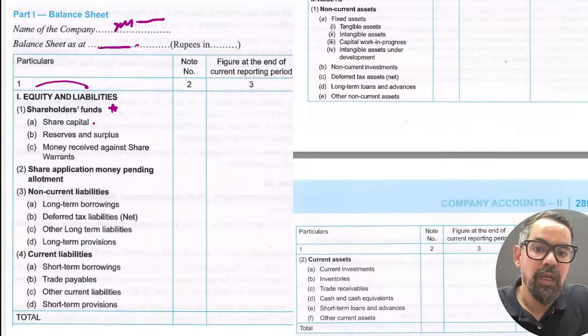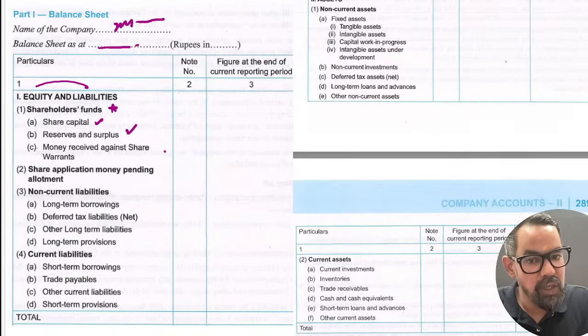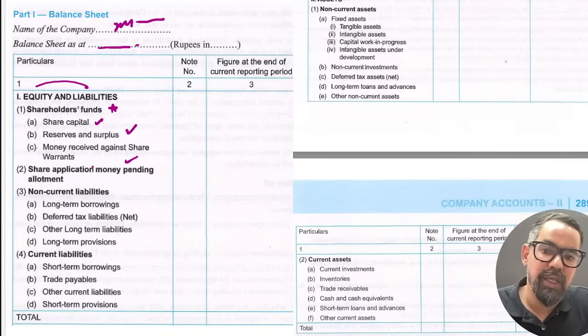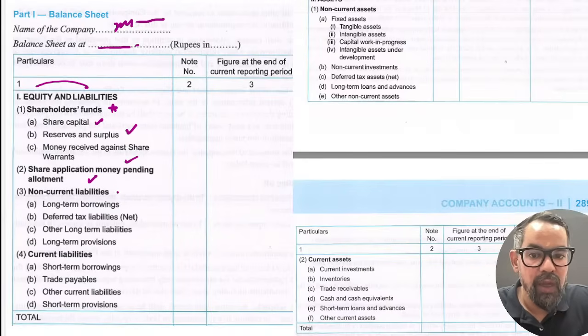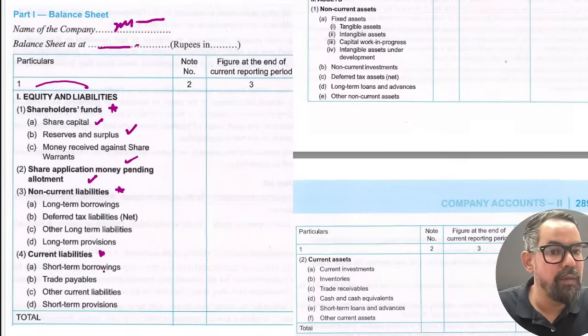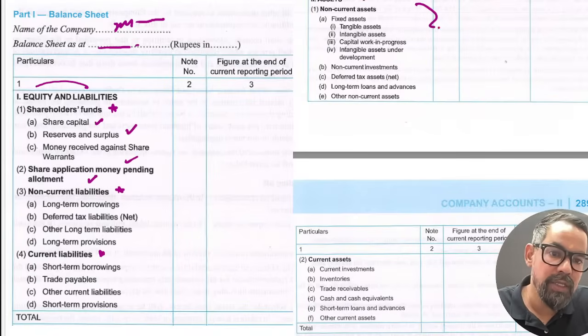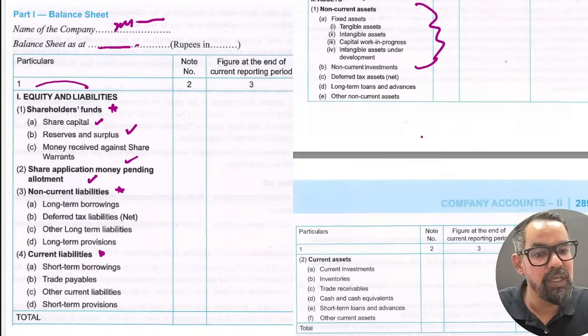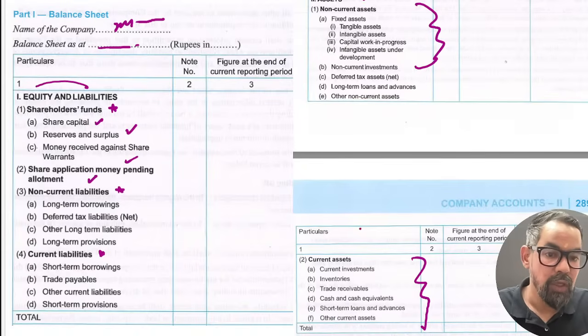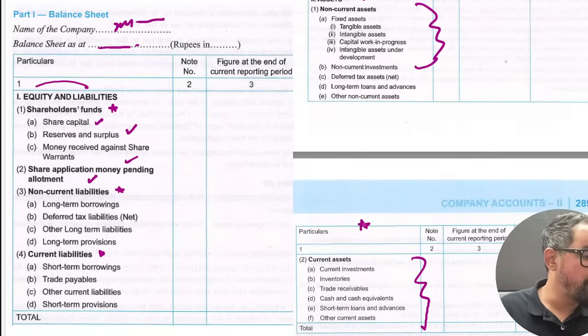Shareholders' funds: your share capital, reserves and surplus, money received against share warrants. This is your share application money, current account, current liabilities, sorry, non-current liabilities, current liabilities total. Then we have assets, the other side: non-current assets, property, plant, intangible, tangible, and we have current assets. So for this topic, I'll highly recommend that please do watch that foundation class.